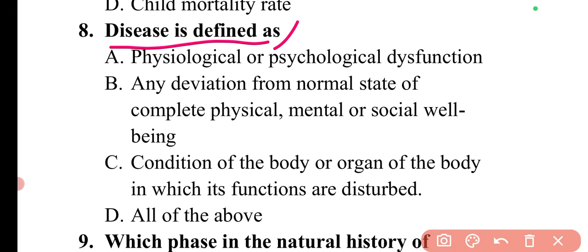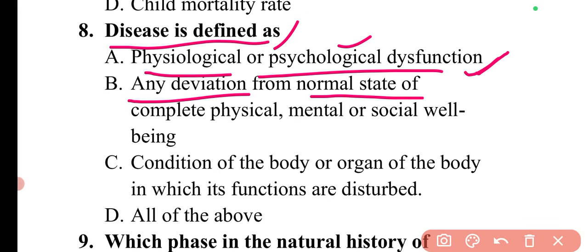Here, if we see the options, the first option is physiological or psychological dysfunction, like a person has a physical dysfunction, or psychological, that is mental also, so that can be considered as a disease. Or any deviation from normal state of complete physical, mental or social well-being.